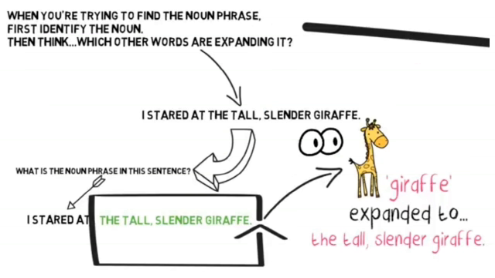So what is the noun phrase in the sentence? The noun phrase in the sentence is the tall, slender giraffe. Giraffe is a noun, but these are the words that expand giraffe, the tall and the slender, both qualities of this giraffe. That is why it's a noun phrase.